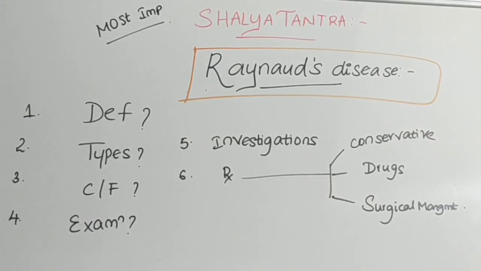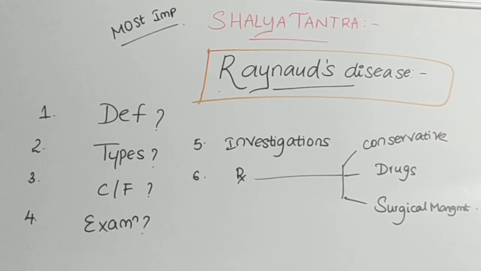So today's topic is Raynaud's disease. You all might have gone through this topic. This is a disease which comes in Shalyatantra, and it is an arterial disorder. In the syllabus, you will find Raynaud's disease under the heading arterial disorders, Dhamani Vikara.